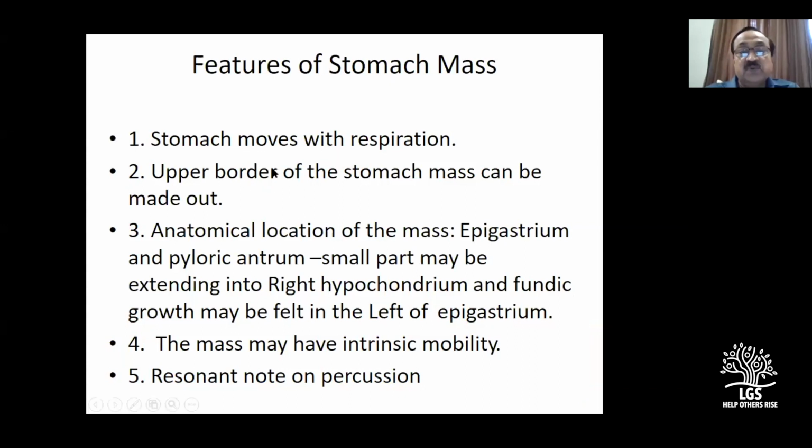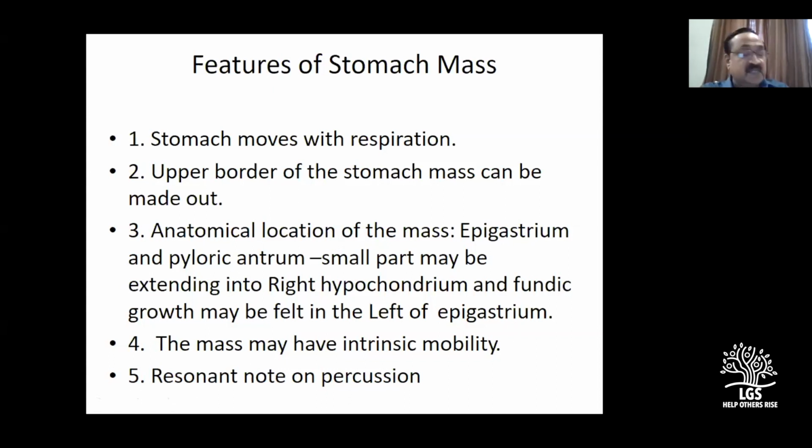So I don't have to. Now the question is, any epigastric mass, why do you say it is stomach? Stomach moves with respiration, but liver also moves with respiration. But the upper border of the stomach mass can be easily made out, while in the liver it is not made out. You know the anatomical location of the mass.